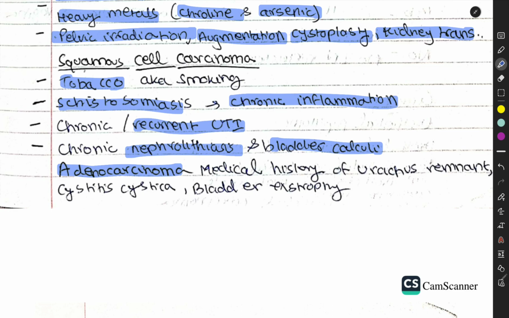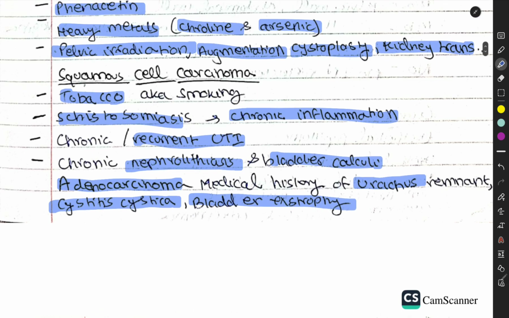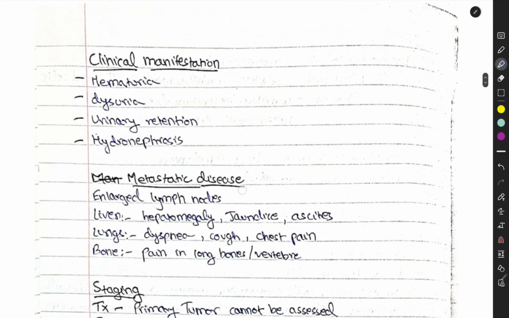Adenocarcinoma has a medical history of urachal remnant, cystitis cystica, and bladder exstrophy. This one is important: tobacco and chronic inflammation are basically for squamous cell carcinoma.